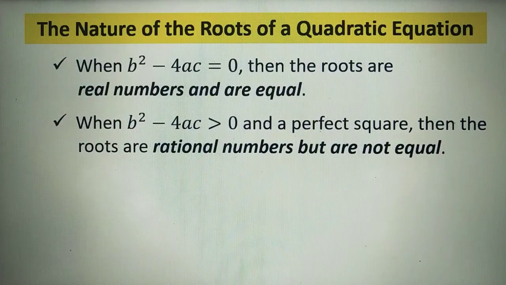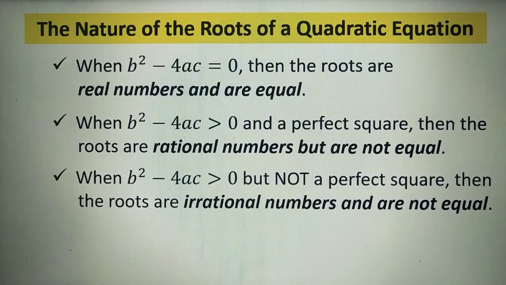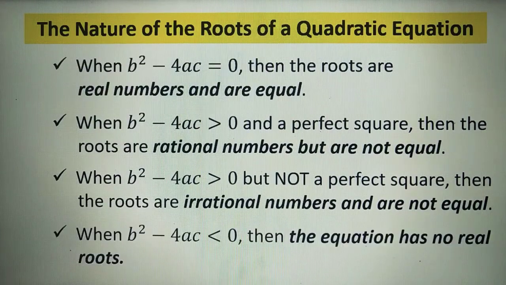When b squared minus 4ac is greater than 0 and a perfect square, then the roots are rational numbers but are not equal. When b squared minus 4ac is greater than 0 but not a perfect square, then the roots are irrational numbers and are not equal.